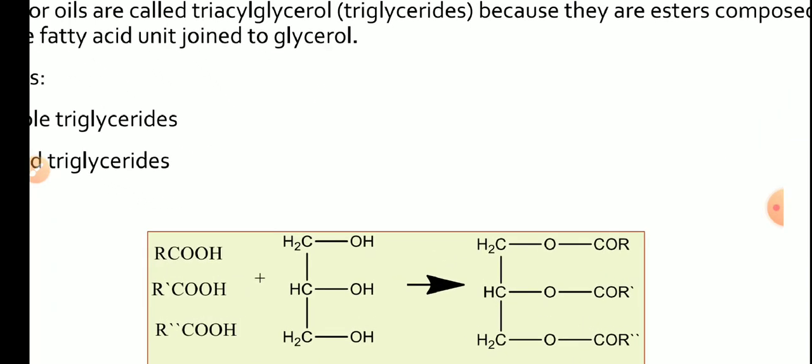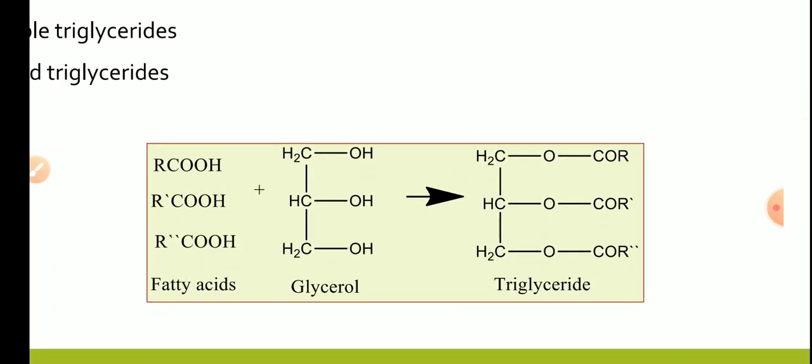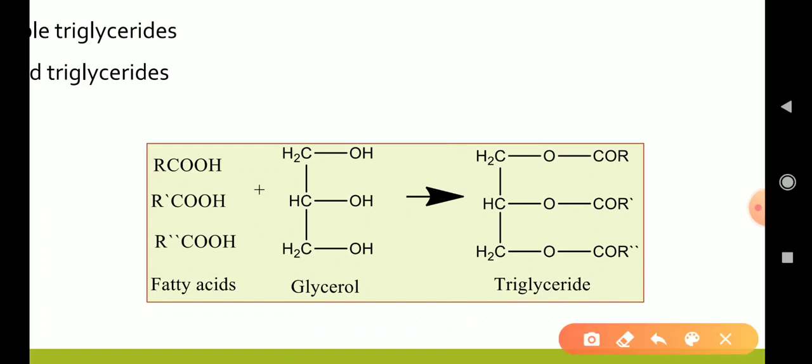Let's understand it with an example of a reaction. Here in the reaction, I have taken 3 fatty acids, 1, 2 and 3, and all the 3 fatty acids contain 3 different hydrocarbon chains, that is R, R dash and R double dash.